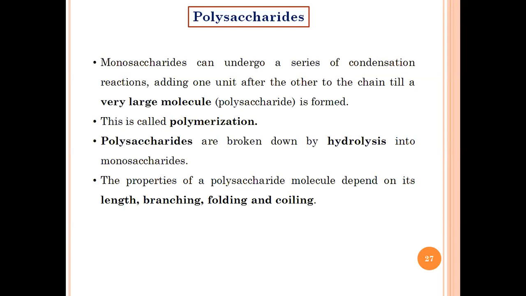There are also some bacteria and microorganisms which can produce or store their material in the form of starch, but human beings or any kind of animals cannot really store starch. They do not have any starch molecules or starch-composed molecules in our body. So starch is not really an animal kind of material, but it is mainly present in microorganisms and plants.